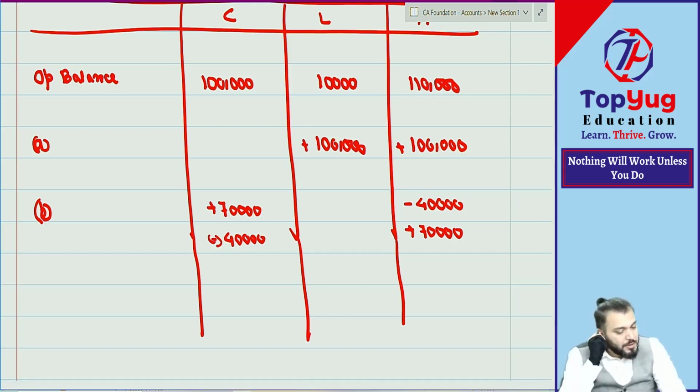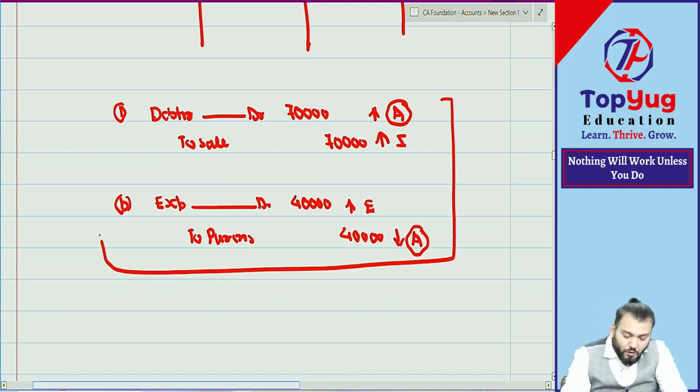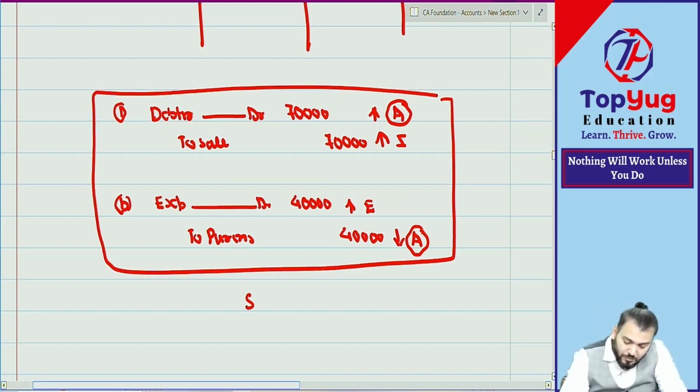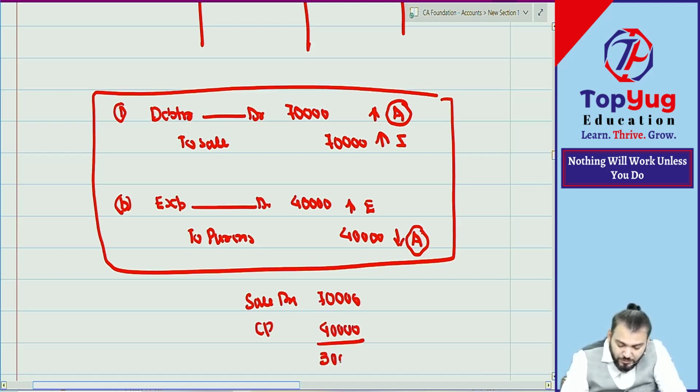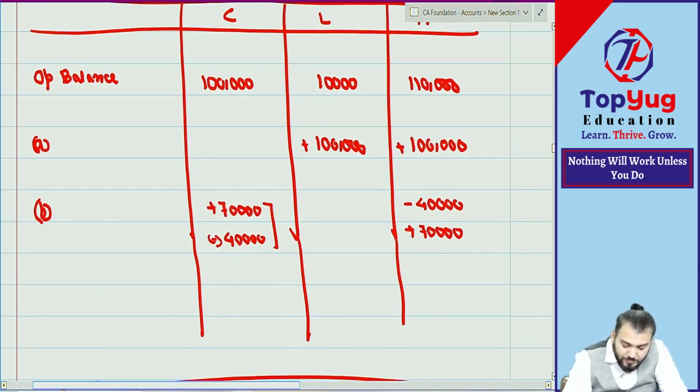Have you understood this part? Any doubt? Or we can say in this way, if you are not able to understand like this, what is the cost price of goods sold? So what is the sale price? What is the cost price? So what is the profit? 30,000 is the profit. So this profit will transfer to capital only. So you can see how much we have transferred to capital. 30,000 only. Understood now?